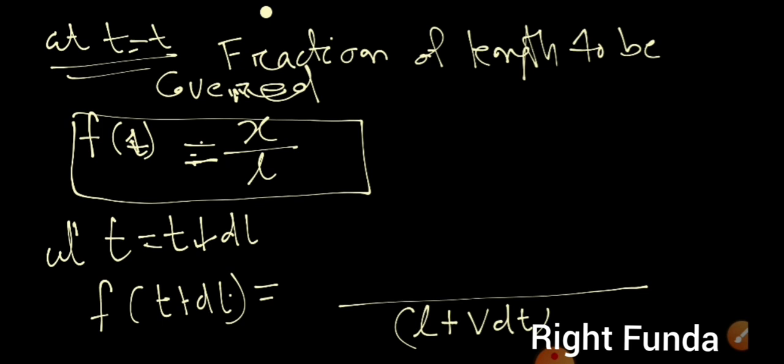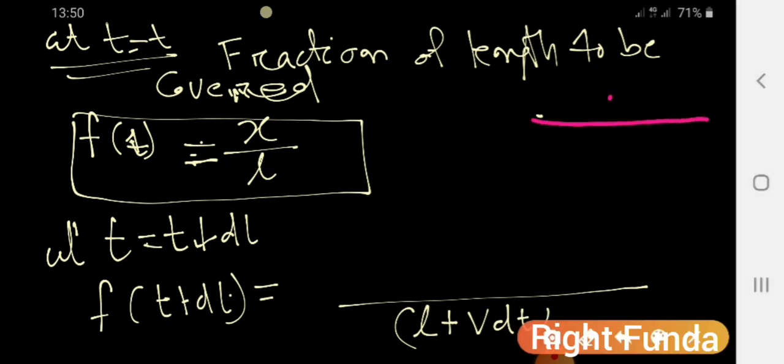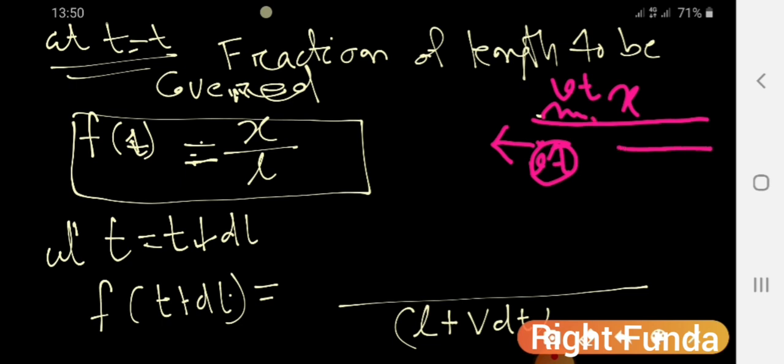And how much length will be there? Initially a length of x was there. But this point has moved this side by the velocity with which it was moving, so this is equal to v dash t. And the ant has moved this side by a length of Vt with respect to this. So where will the ant be, how much is left out, x dash, I want to calculate here.